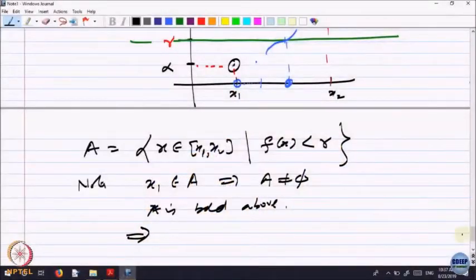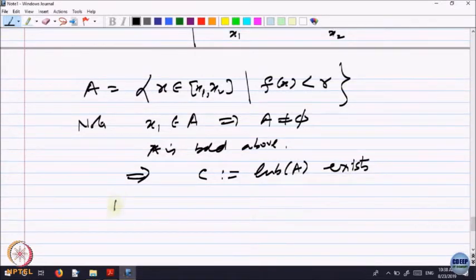We are choosing points between x1 and x2 only. So, it is bounded above, which implies the LUB exists. Let me not write gamma, because gamma I have already used. So, let us write C equal to LUB of A exists.